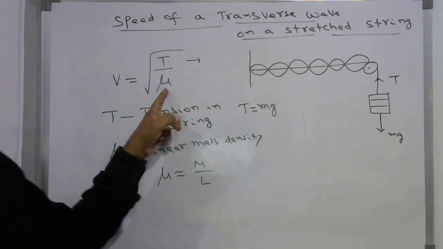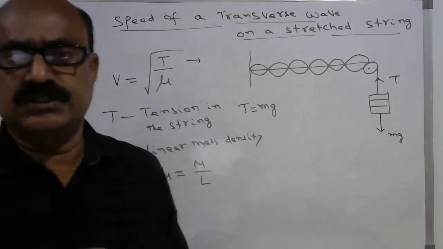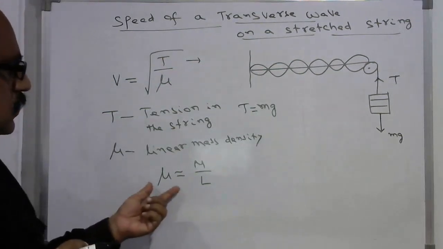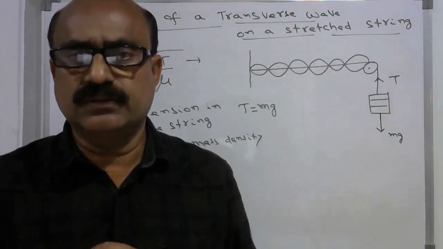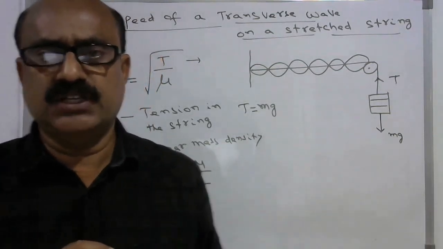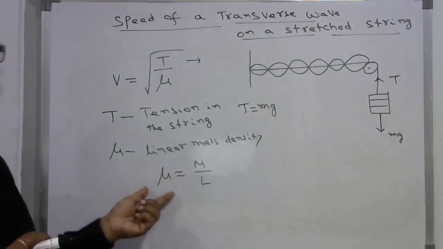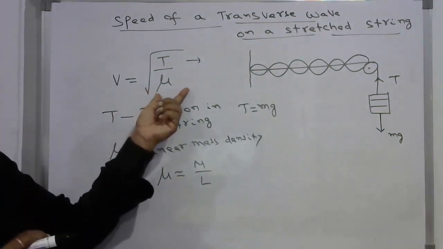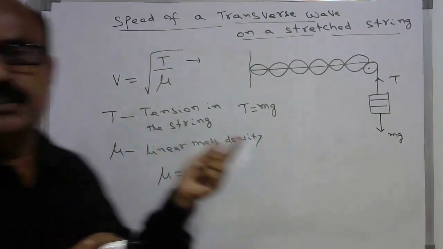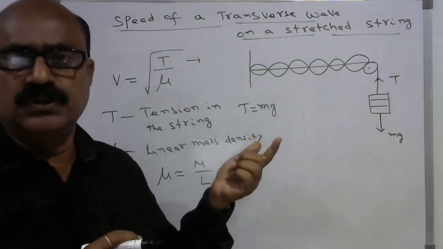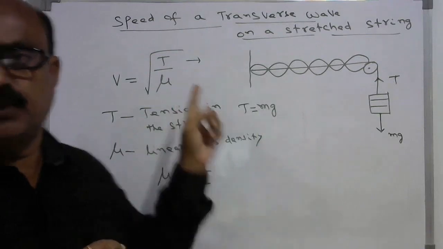And mu is the linear mass density, that is, mu is equal to the total mass of the string by the total length. So we can find the mass per unit length, that is the linear mass density. This is the inertial property. Again, the speed of the transverse waves in a string is equal to under root of the elastic property by the inertial property.